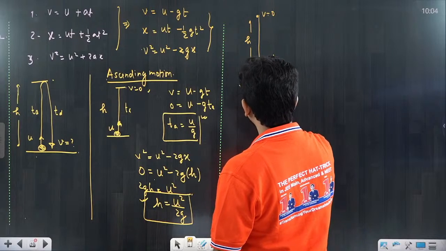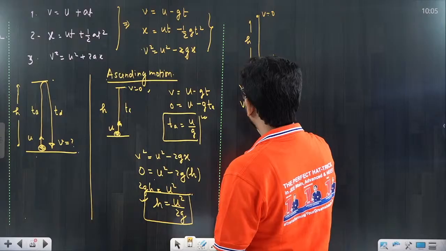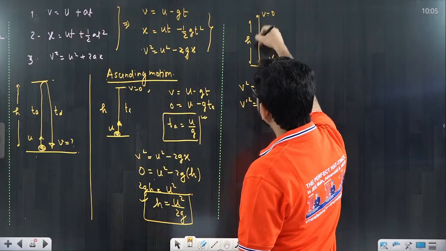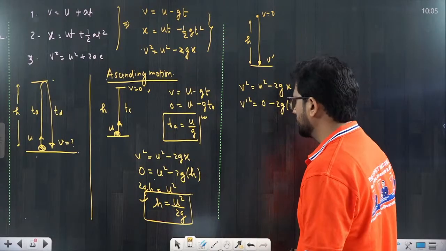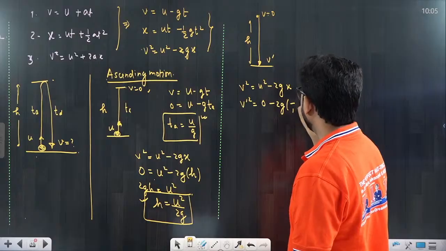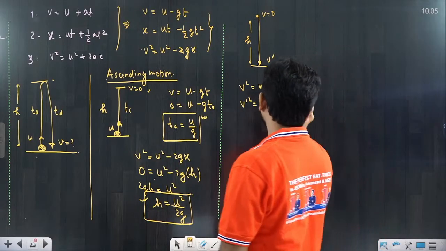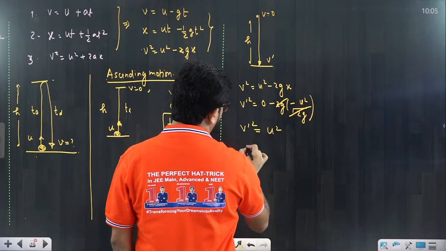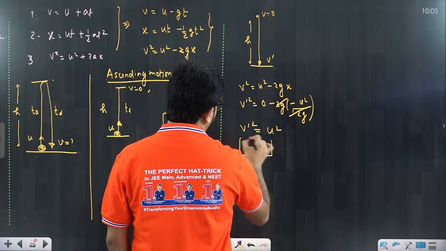So v square is equal to u square minus 2gx, actually I am putting. Final velocity is v prime square, initial was 0, minus 2g. Now what is the displacement? The displacement is a negative value, that is h. So minus h we will put, where h value is u square upon 2g. I am putting it directly. So 2g cancel, this minus minus becomes plus. So v prime square is equal to u square, that means v prime is equal to plus minus u. There are two values.